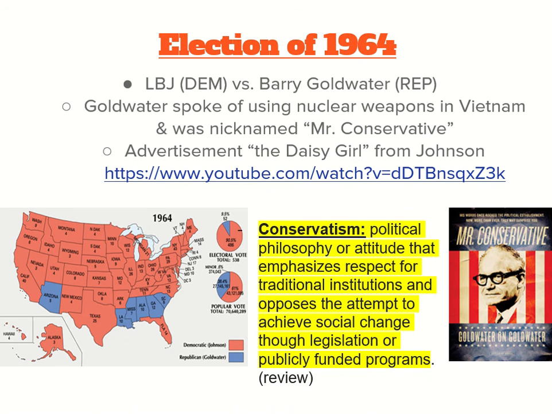Okay, our next thing here is that Johnson takes over in the winter of 1963. However, the next year is an election year, right? So he only took over that last year of Kennedy's administration, and then he has to run for re-election. So the election of 1964 is a very unusual election. Johnson's going to be running against this Republican guy named Barry Goldwater, right?